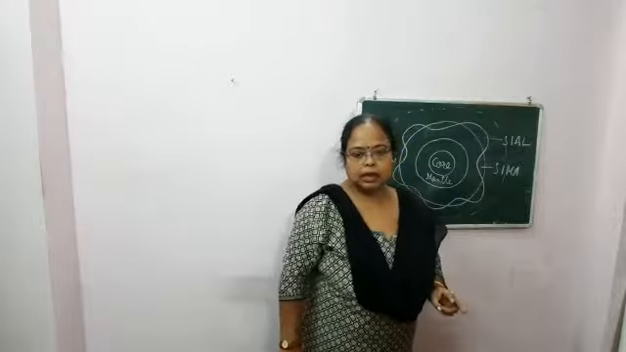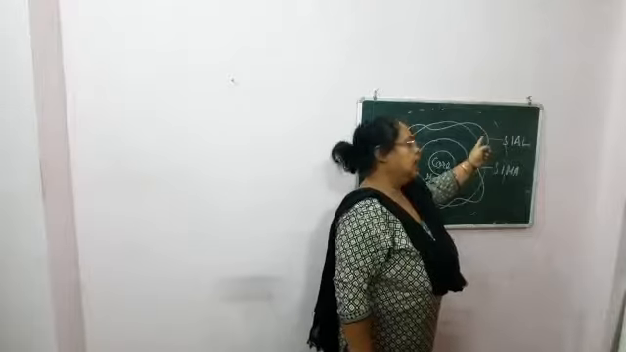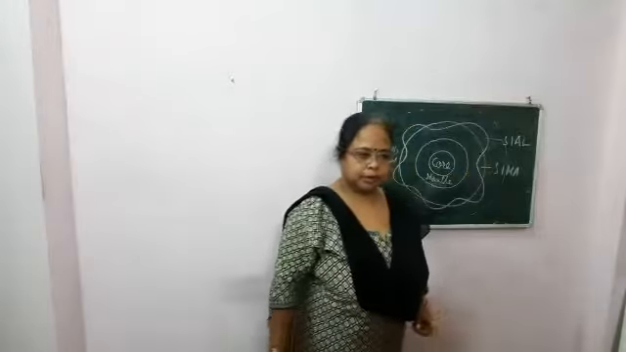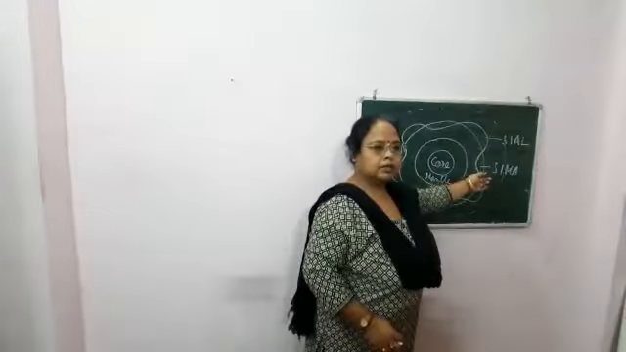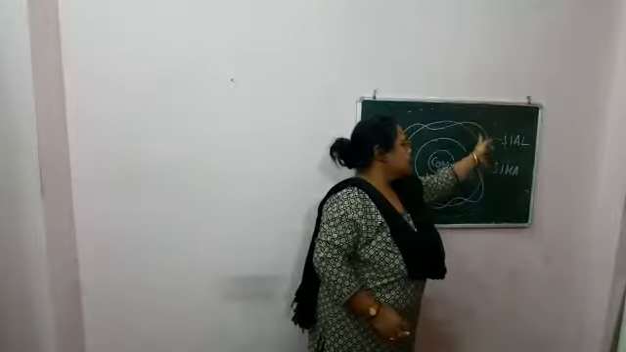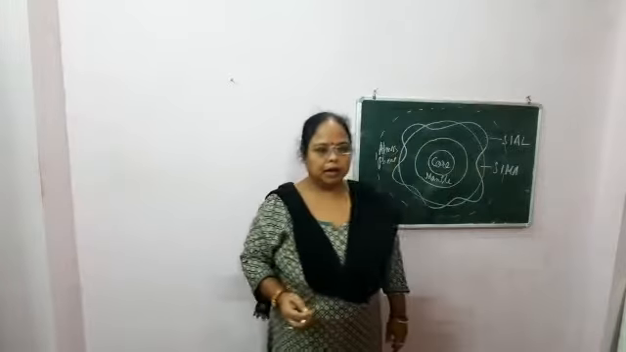The crust is subdivided into 2 parts. One is Sial, another one is Sima. This layer is Sial and another one is Sima. Now start with the first, Sial. See, this part is Sial. It is the uppermost layer of the earth's crust.